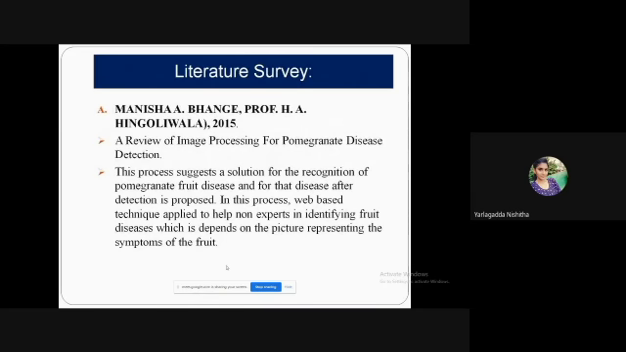Coming to the literature survey, Manisha Bange did image processing for pomegranate disease detection. They specified only the pomegranate fruit, and they found out the detection process: what exact disease is occurring based on its color, picture quality, and other things. We find out the symptoms.